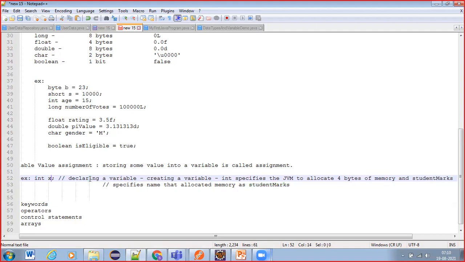If you write it as X, the memory block will be named X temporarily until your program runs. That memory location will be accessed with the name studentMarks.